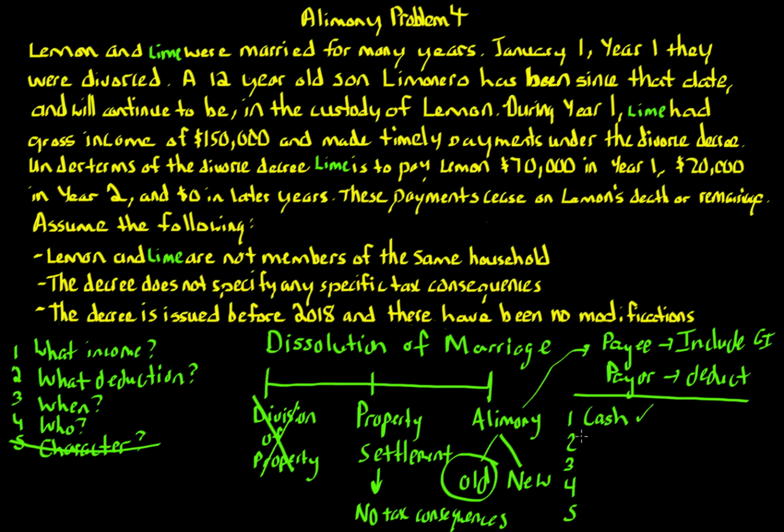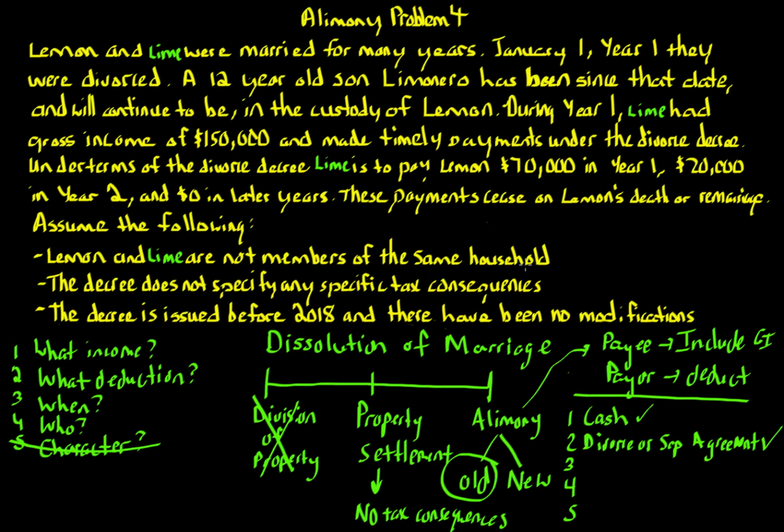The next is that this comes from a divorce or separation agreement. The tax law, under Code Section 71, has some definitions for that, and it specifically states that one of the ways you can get that is if there's a divorce decree, which is what we have here. Under the terms of the divorce decree, Lime is to pay Lemon. So there is an order by the court that one spouse is to pay another. So we do have that criteria met.